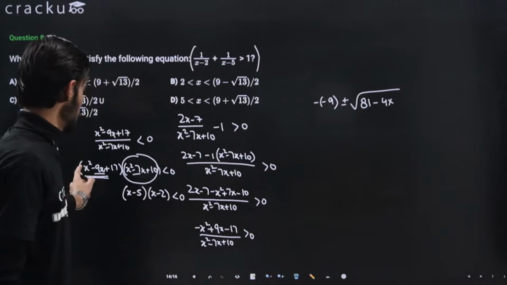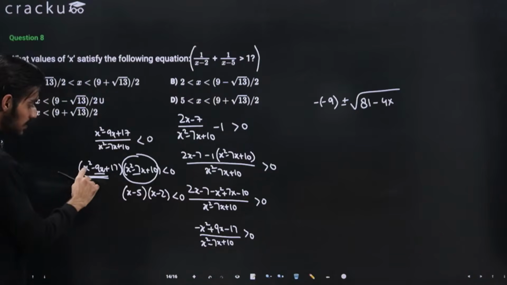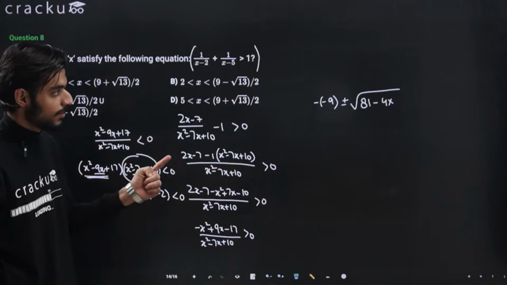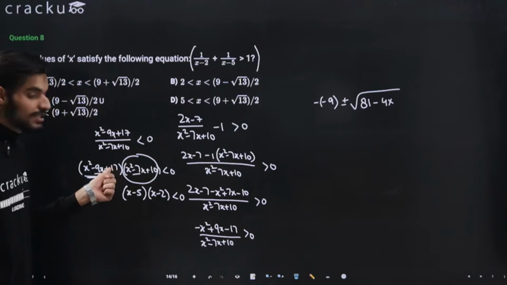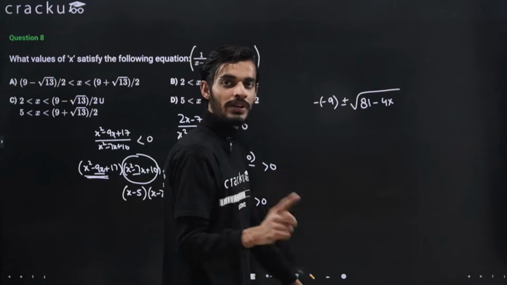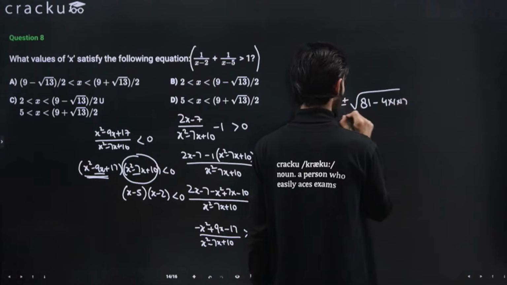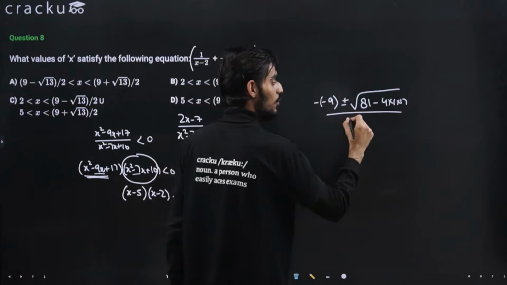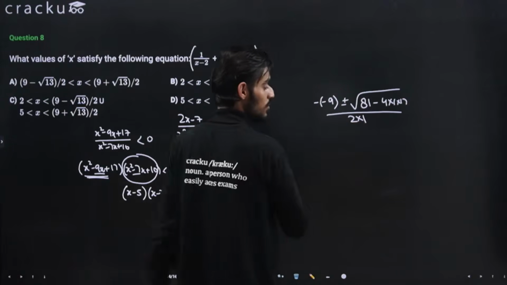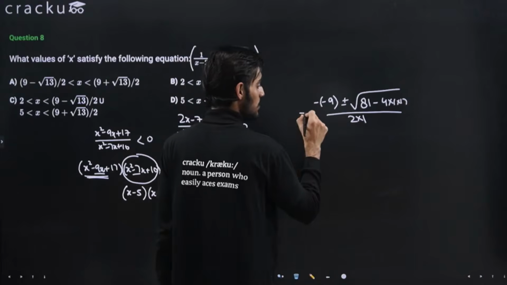A is 1 because the coefficient of x square is 1, and C will be 17. So 4AC will be 4 into 1 into 17, divided by 2A, that is 2 into A. Again the coefficient of x square is 1, so this will be 1.